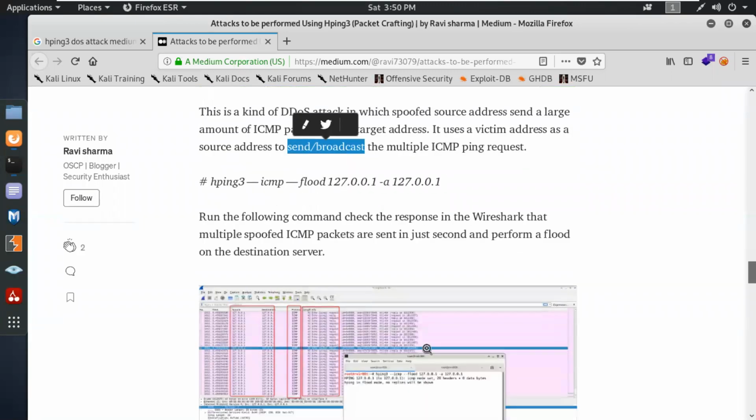But in this scenario, you can see, running the following command, check the response in Wireshark, that multiple Smurf ICMP packets have been sent to the target, because we are using this flood mode with the local host assigning the same address. Let's try this one.